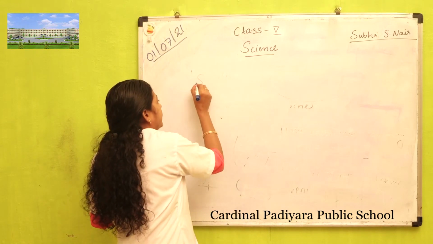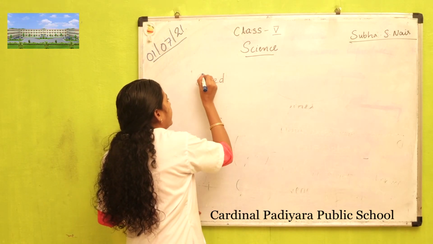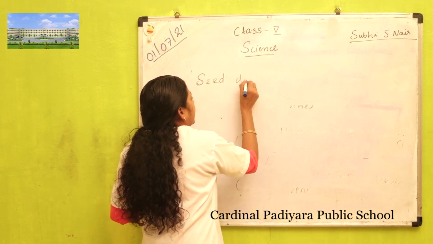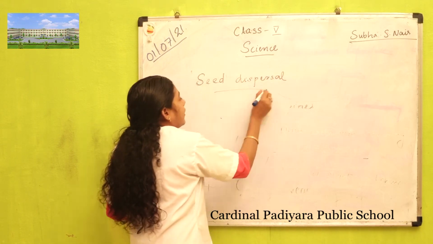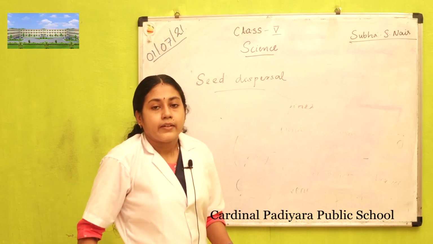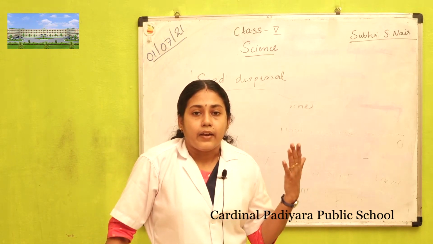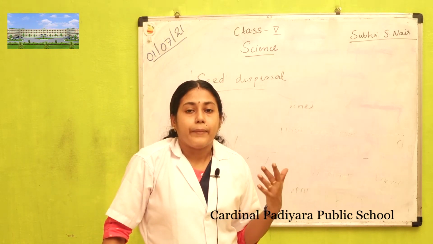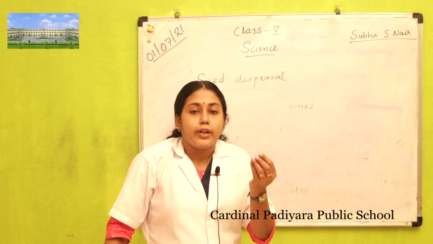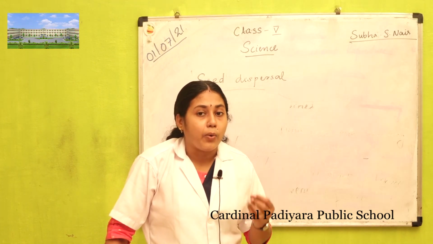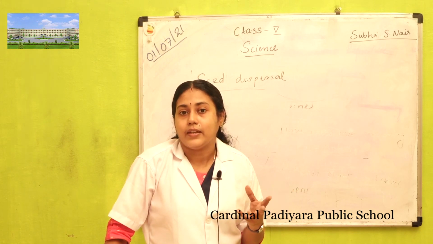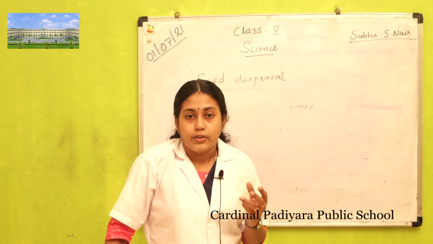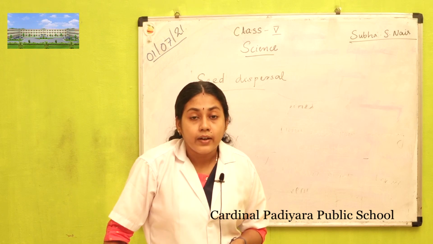Next is seed dispersal. Have you noticed that after a rain or during summer season, certain new plants start growing in our garden? New plants that we have never seen.